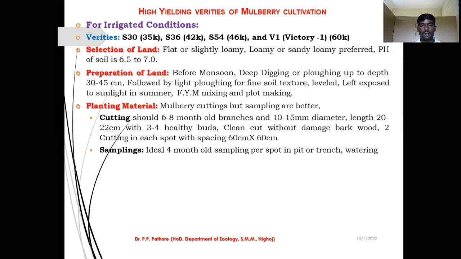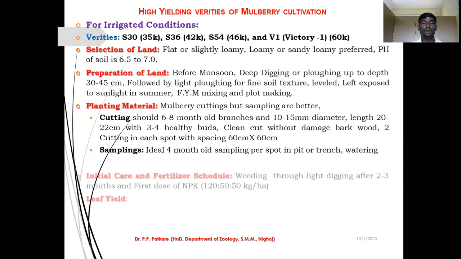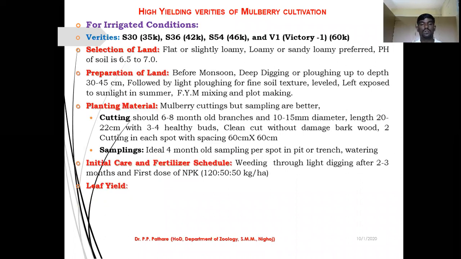Then sapling, you know, if you want to start the cultivation of mulberry, it is necessary to start before the cultivating. It requires a proper period for the sapling. Ideal sapling is 4-month old sapling, one per spot in a pit, or a particular pit, which will also be called a trench, for the watering. These are the requirements regarding your planting material.